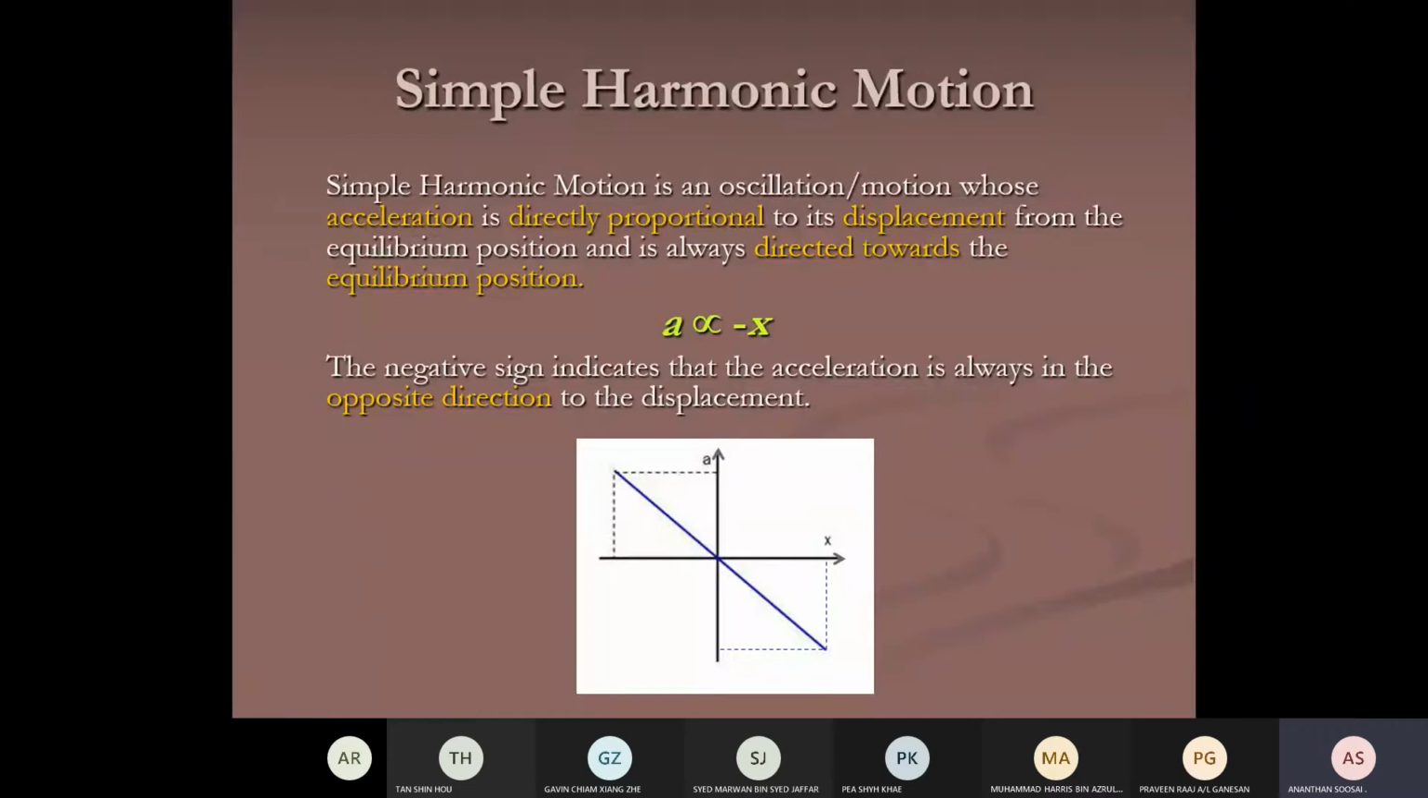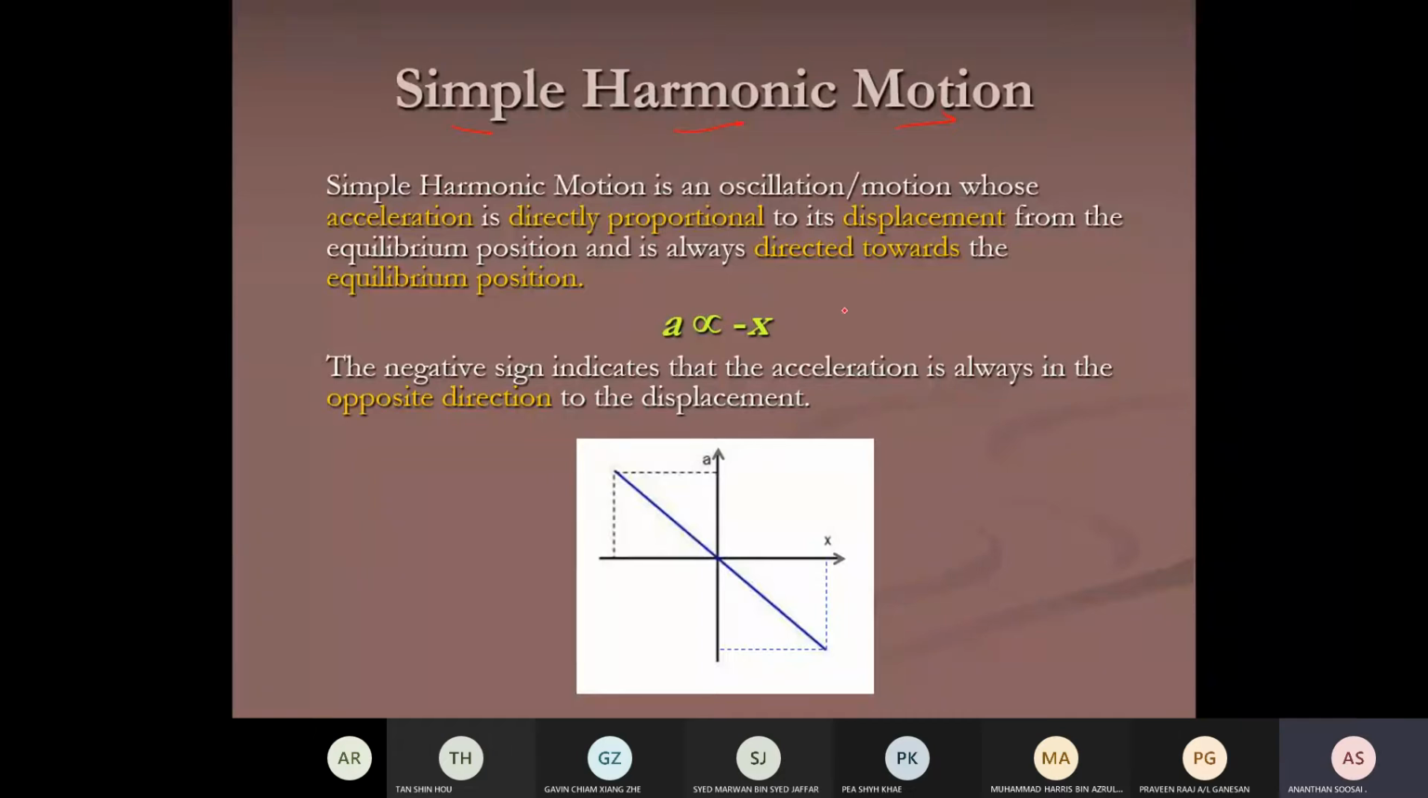Okay. So now let's come to the real part of the topic. We have many types of oscillation. But there is some group of oscillation quite special. That group of oscillation, we name it as simple harmonic motion. This is a unique type of oscillation, where the acceleration of the particle is proportional to the displacement, but in opposite direction.